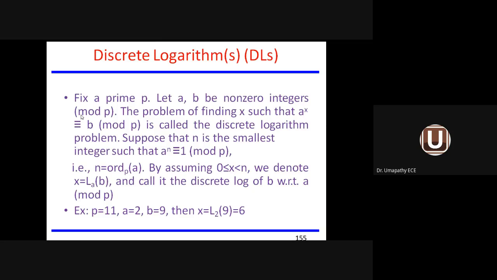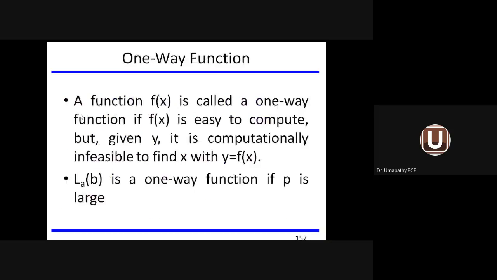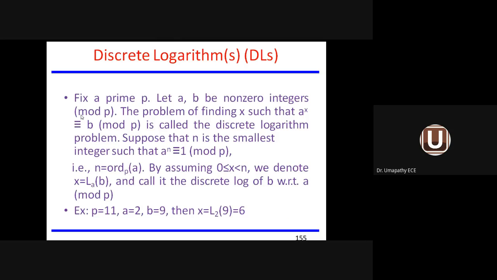Finally, we come across an algorithm called the discrete logarithm. Let me complete the discrete logarithm. What do we mean by discrete logarithm? We have also seen a power n is equivalent to 1 mod p. You take a prime number p. Let a, b be non-zero integer values. The problem of finding x such that a power x equals b mod p is called the discrete logarithm problem.